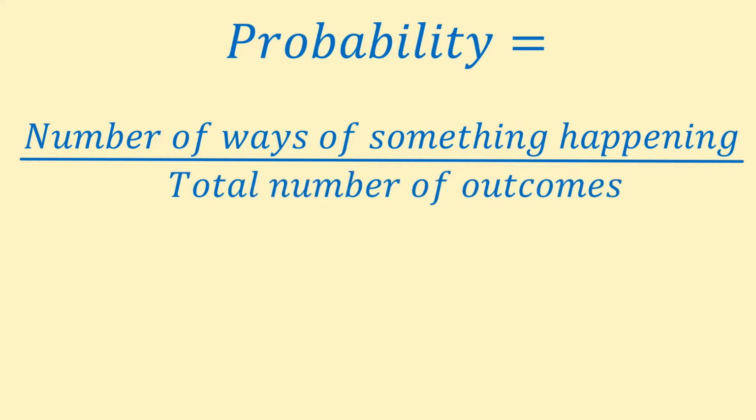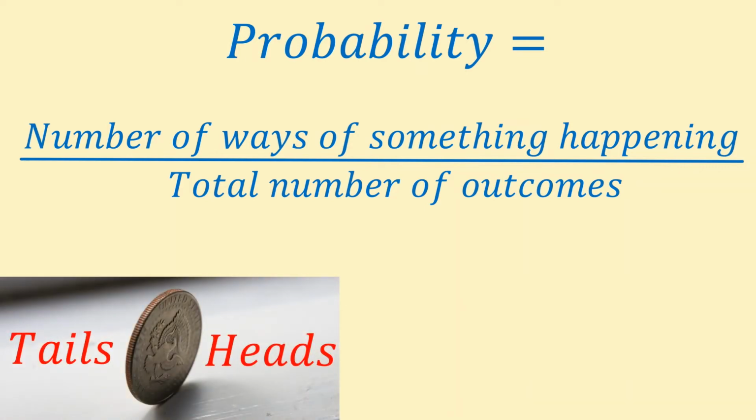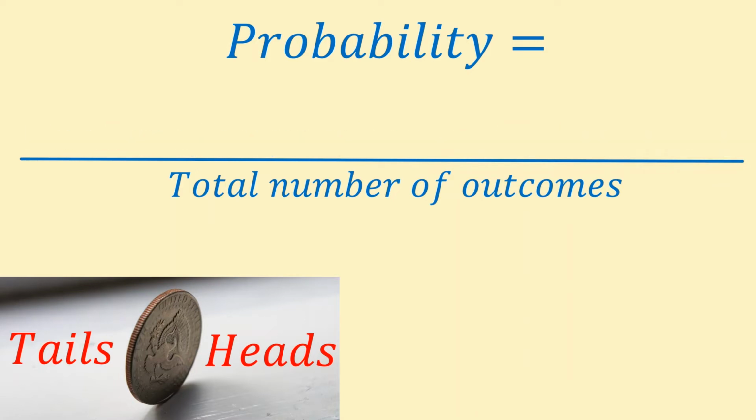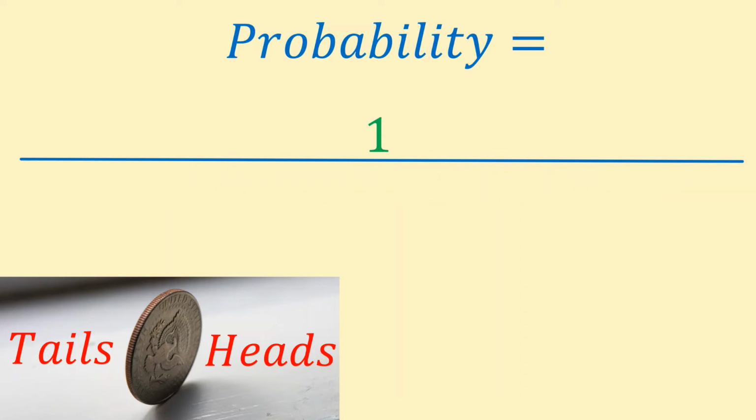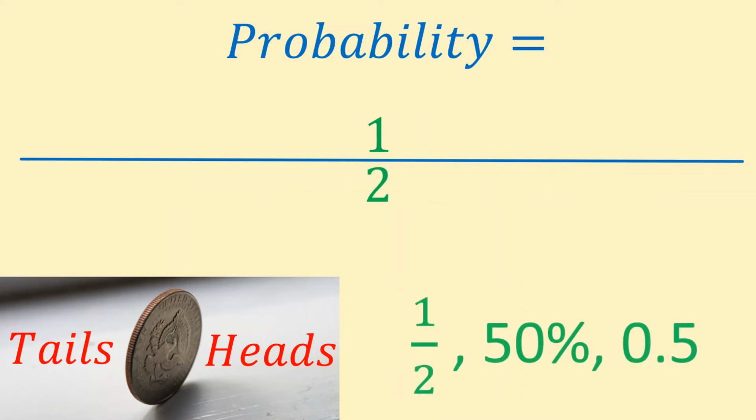Taking a classic example, let's say we're flipping a coin. Find the probability of landing heads. The number of ways of landing heads is 1. The total number of outcomes is 2, as it can land heads or tails. Therefore, the answer is a half, 50% or 0.5. Great! On to another example.